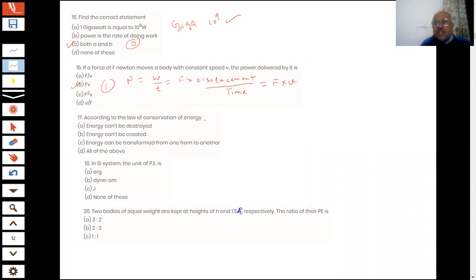According to law of conservation of energy, energy can't be destroyed, energy can't be created, energy can be transformed from one to another, all of the above, student. What is the correct answer for question number 17?